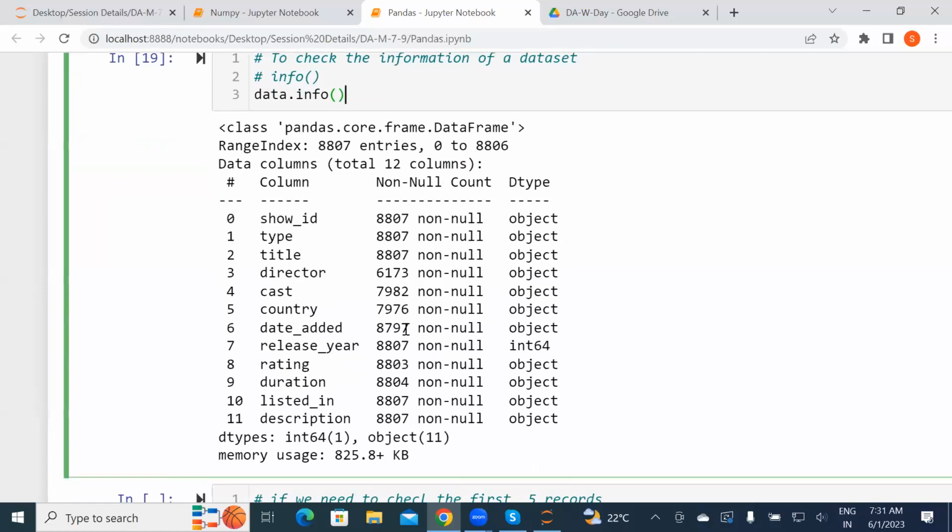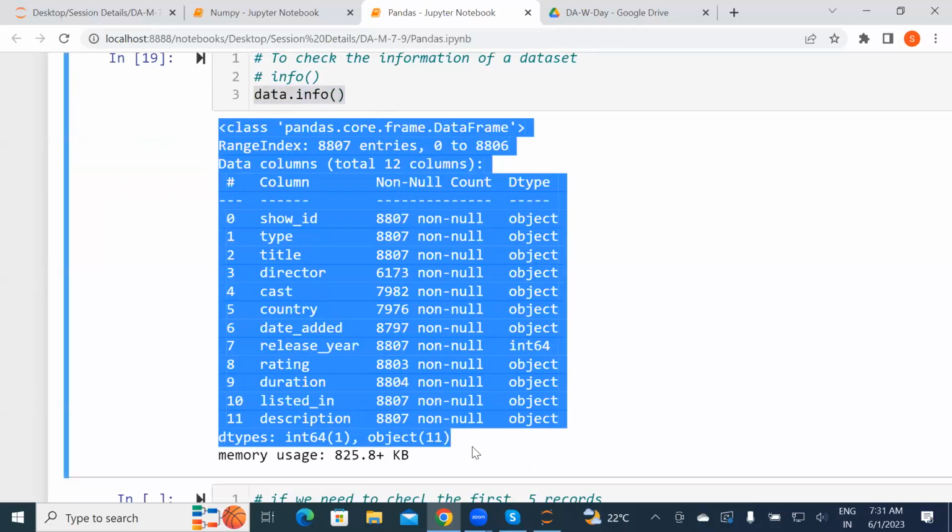Because as a data scientist, as a data developer, or whatever domain you are going for, there are so many domains regarding this. That is the first step you need to do. First, you need to tell what your data talks about. Is it integer data? Is it object data, float data? What exactly is there in your data? When a person goes ahead to see that, the first thing they should know is what type of data you are using. So that is the information of that.